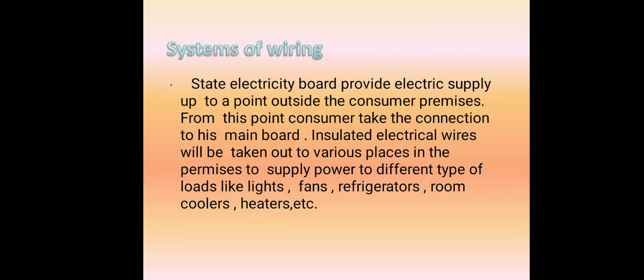Then system of wiring. What is system of wiring? In the system of wiring, the state electricity board provides electric supply up to a point outside the consumer premises. From this point, the consumer takes the connection to his main board. Insulated electrical wires will be taken out to various places in the premises to supply power to different types of loads like light, fan, refrigerator, room coolers, etc.